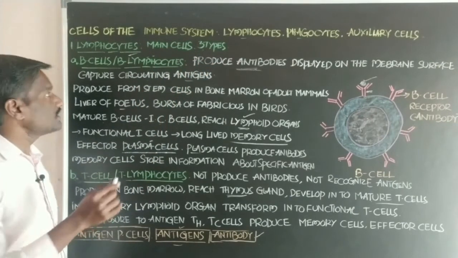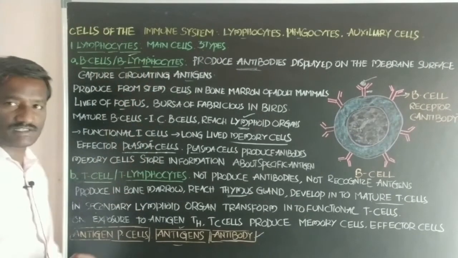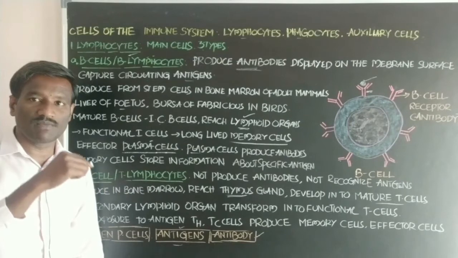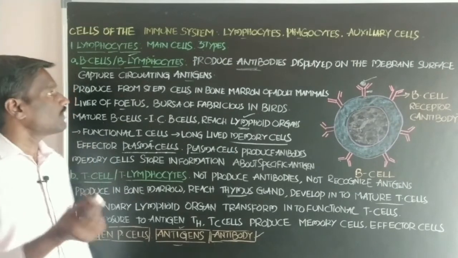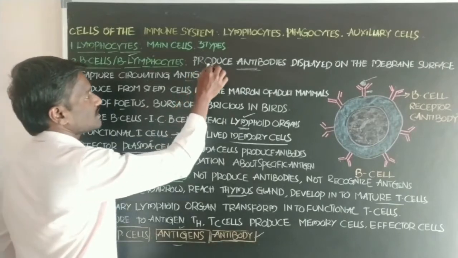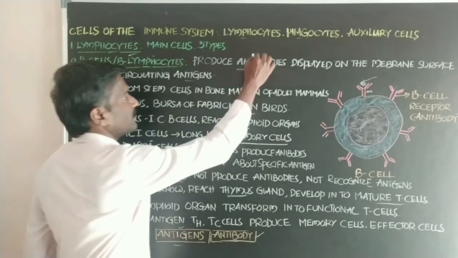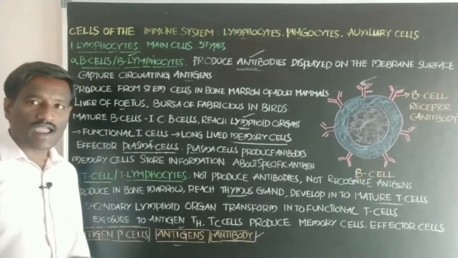The first one is B cells, also called B lymphocytes. What about the B cells? B lymphocytes produce antibodies. Students, what about the antibodies?